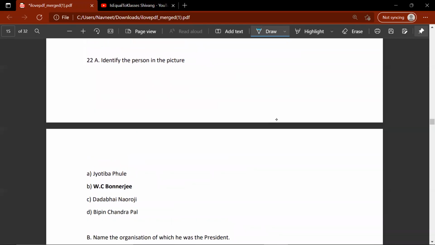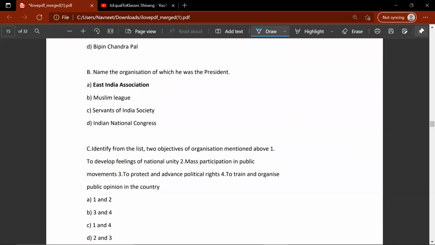Identify the person in the picture. So the picture is not given. It's basically W.C. Banerjee. So moving on to the next question. Name the organization in which he was the president. So W.C. Banerjee was the president of Indian National Congress. So D would be the correct answer.